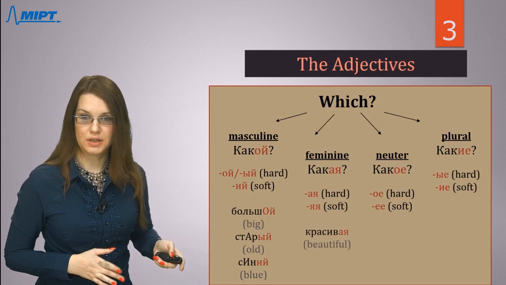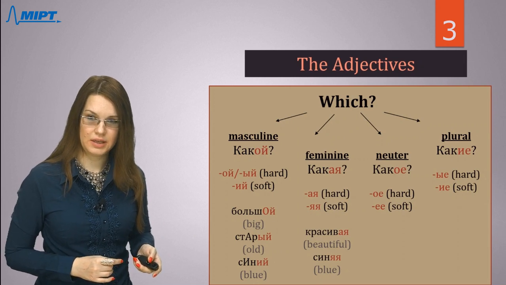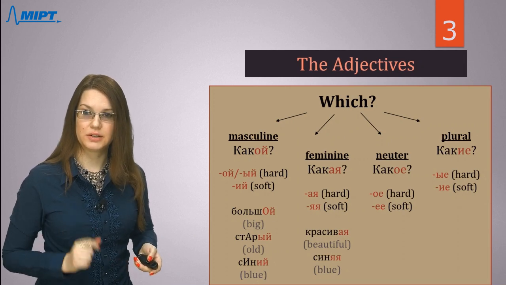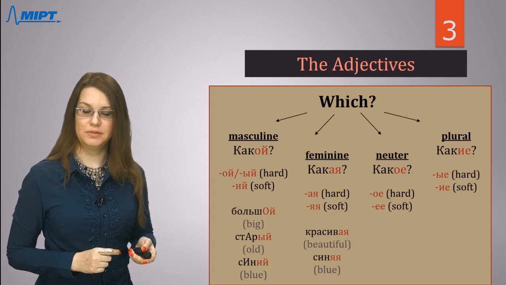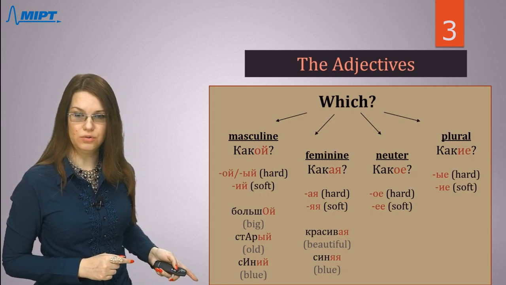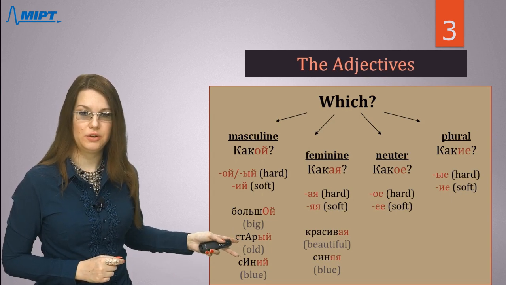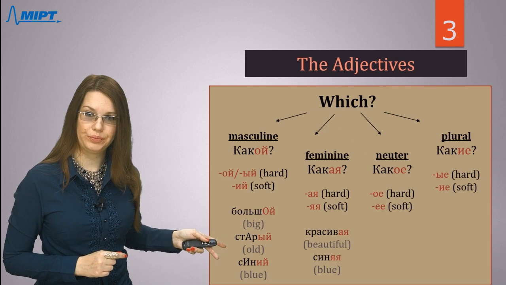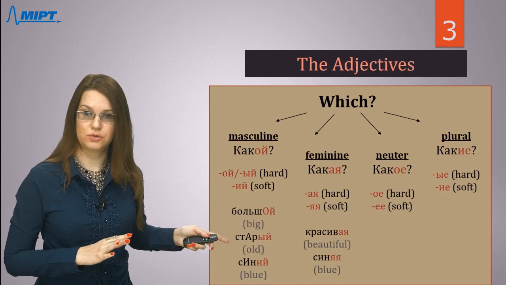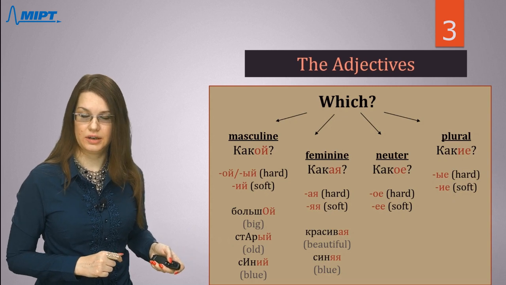Let's look at some examples for feminine. So, красивая with hard base, hard stem, and синяя. If it's soft, masculine has the ending ий. For feminine, you also need to use a soft ending for soft base: яя. Синяя, not синая.